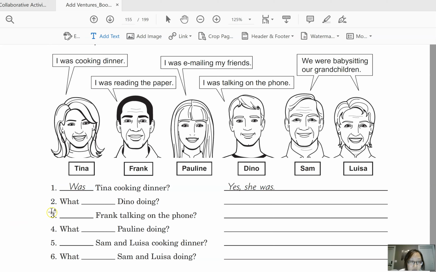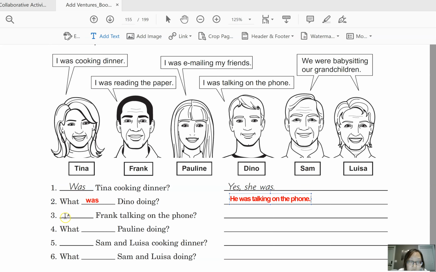Okay, so let's look at number 2. We should say, what was Dino doing? Or Dino, I'm not sure, but what was Dino doing? So if we look, we can see that he was talking on the phone. Okay, he was talking on the phone.